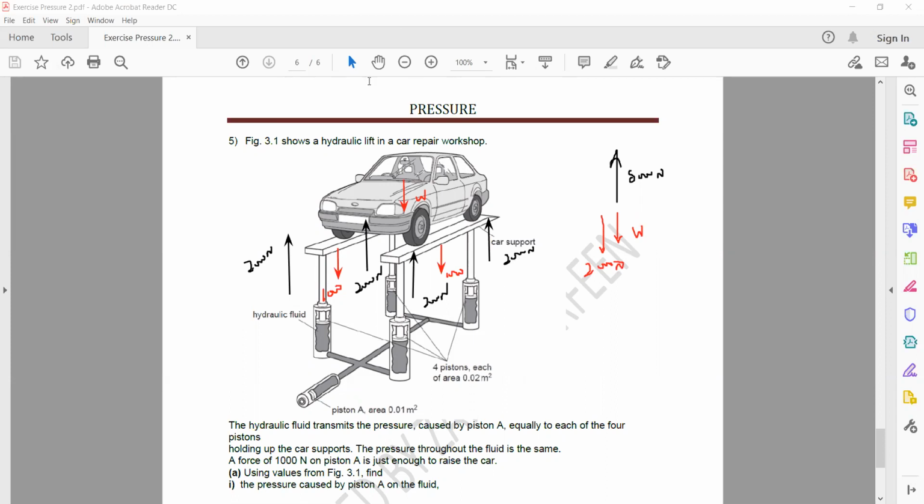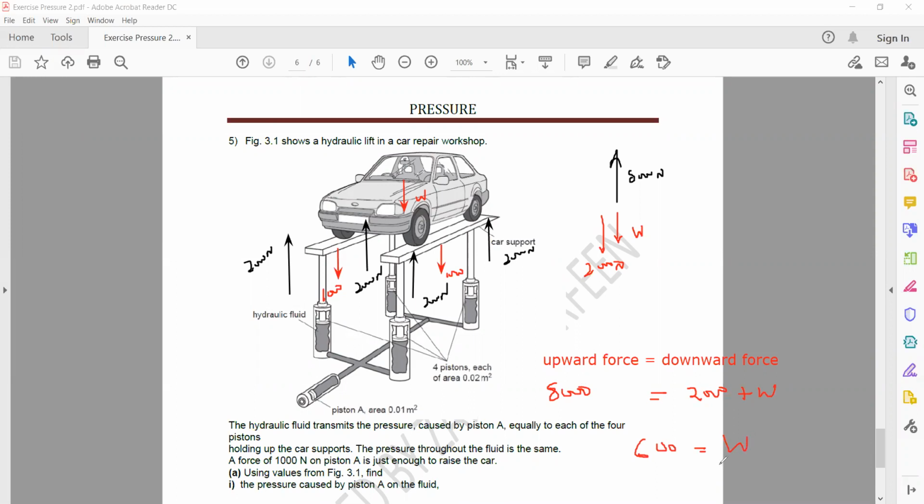As it is balanced, it is stationary. So it means that the upward force is equal to the downward force. So the upward force is 8,000. The downward force is 2,000 plus the weight of the car. So 2,000 is added, other side it will subtract. So the weight of the car is 6,000 Newton.